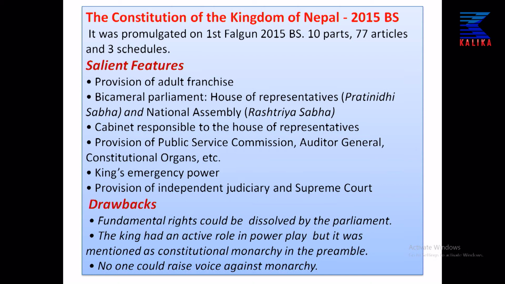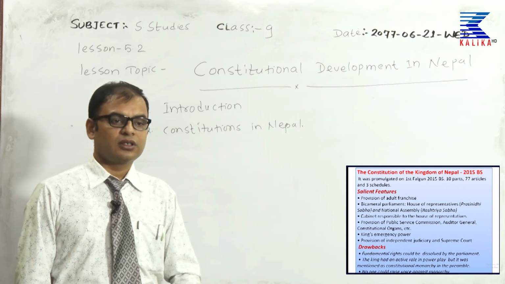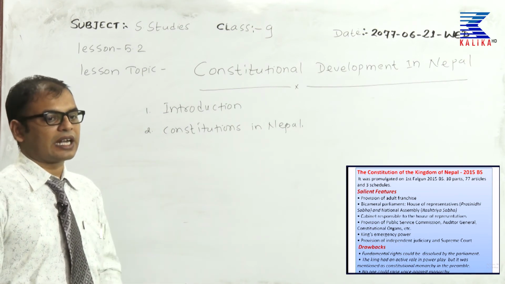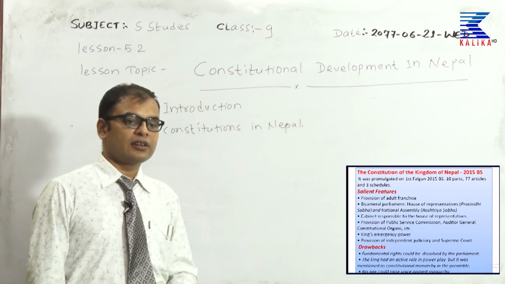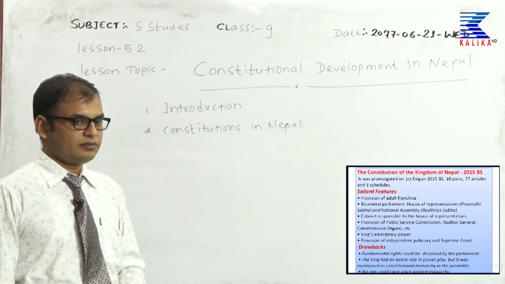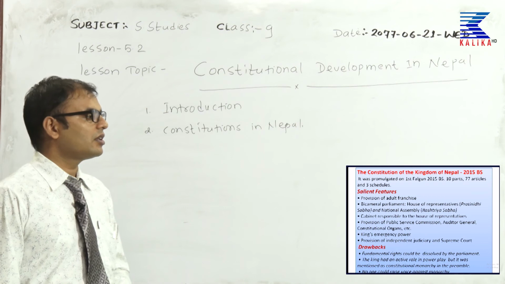The next provision is the independent judiciary and the Supreme Court. So, though there were some good provisions in that constitution, which was promulgated after the introduction of democracy and election of the parliament in Nepal, it had some drawbacks also.